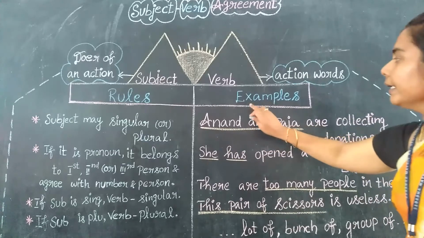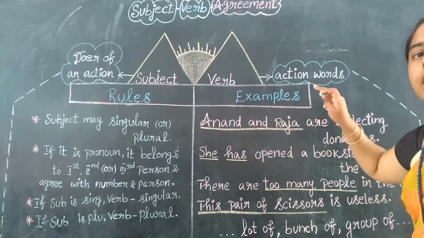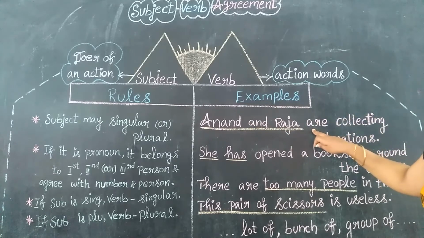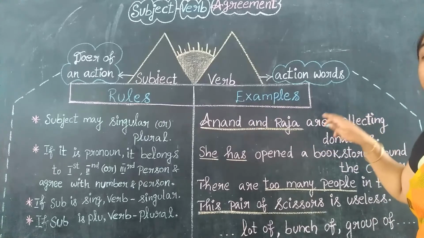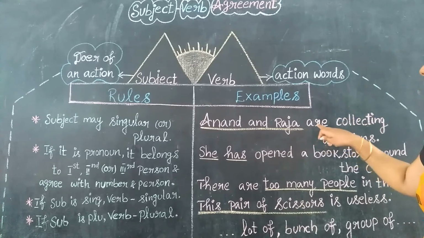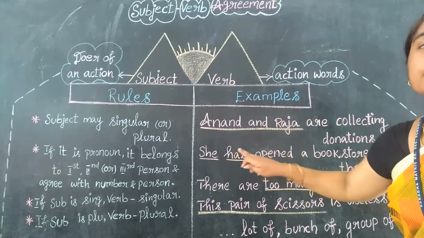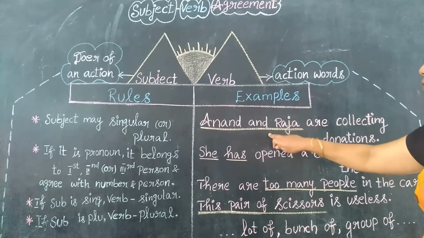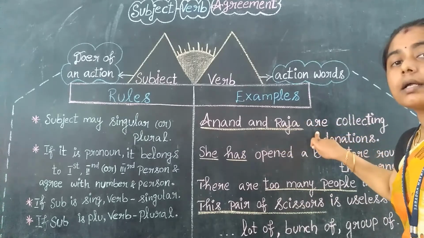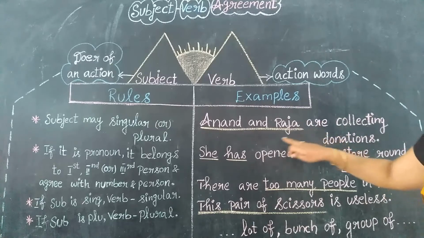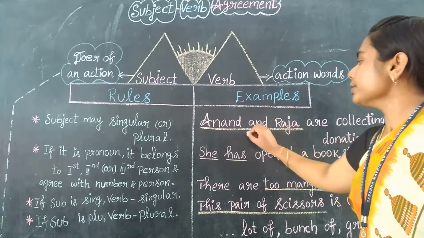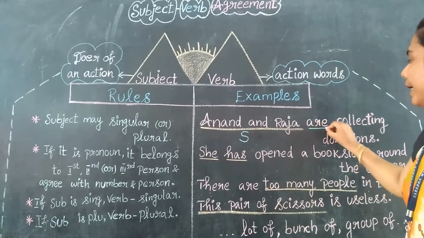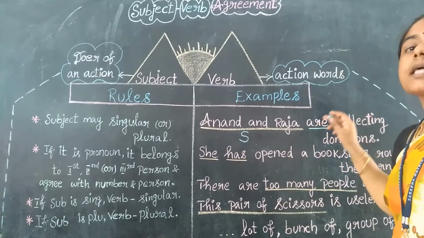So see here, it is plural. Anand and Raja comes in the plural. So what are we writing? We are putting "are", because it is a plural. If it is singular, we will put "is". Here it is plural, so we are writing "are". So here Anand and Raja is the subject, right? So we are writing the verb as "are".